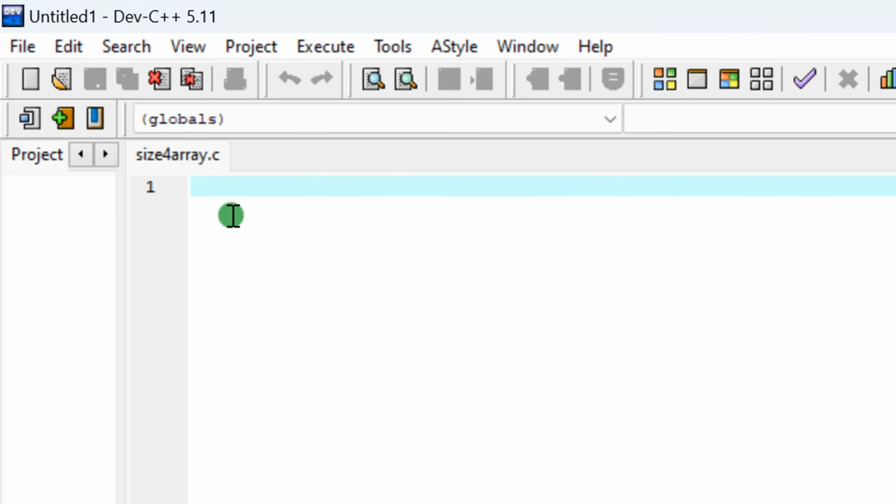Now, the first library that you always include is hashtag include stdio.h. So this one is not optional. Why? Because this library is helping you to use input and output functions. Example of an output function, printf. And since the characteristic of a good program is that it should produce at least one output, it simply means that whatever you are doing here, you must display something.